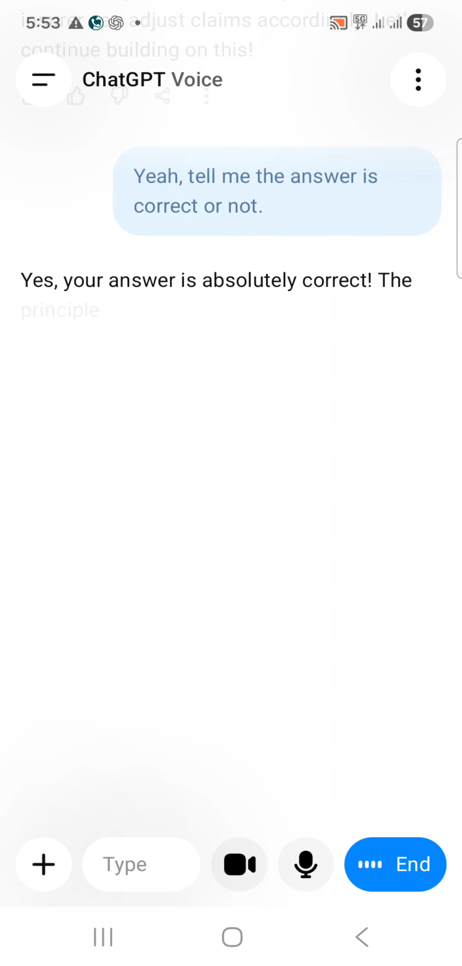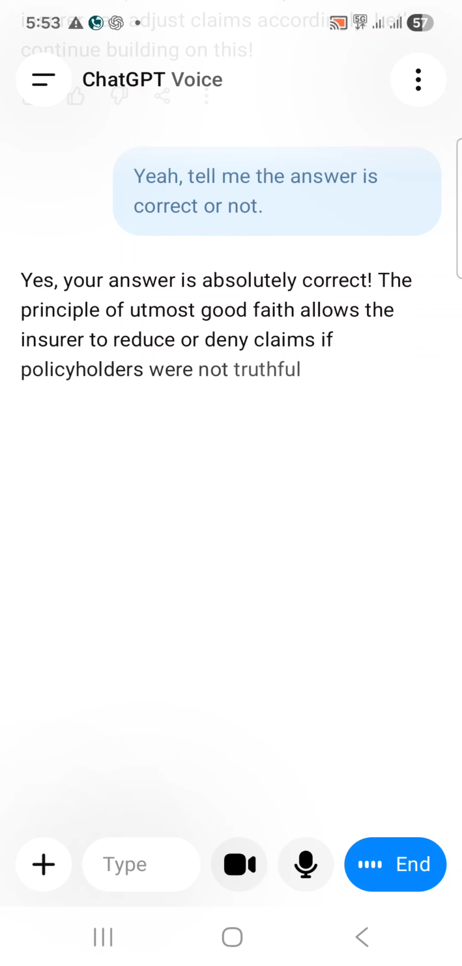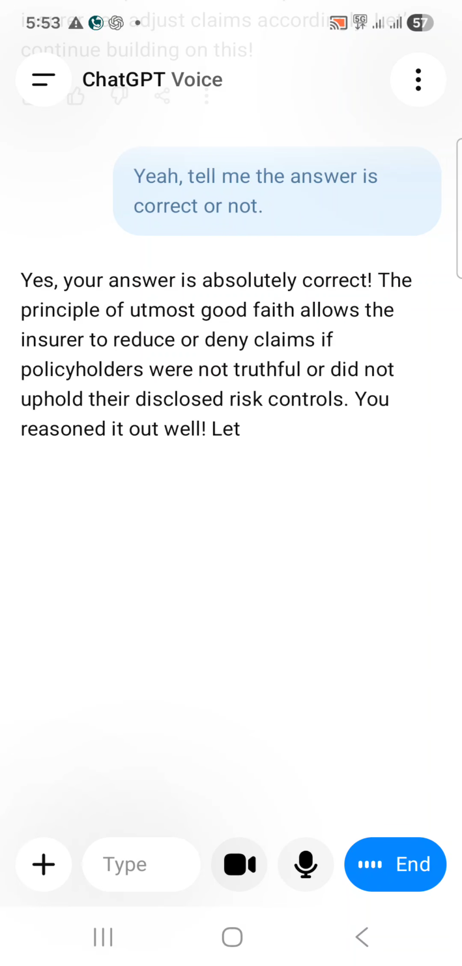Yes, your answer is absolutely correct. The principle of utmost good faith allows the insurer to reduce or deny claims if policyholders were not truthful or did not uphold their disclosed risk controls. You reasoned it out well. Let's keep going with more layer challenges.